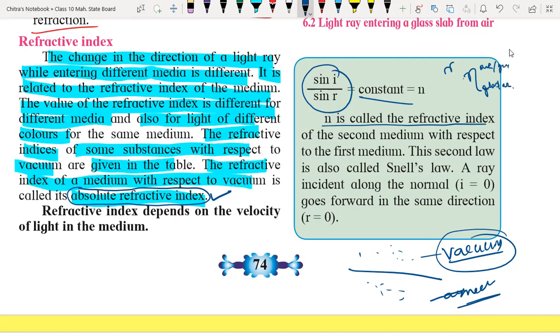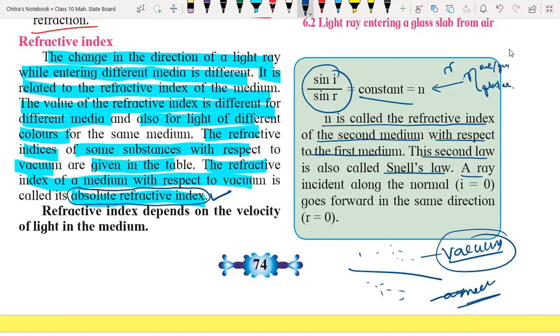But it is converted into the small n now. In the second medium, with respect to the first medium, this is the second law mentioned in Snell's law.